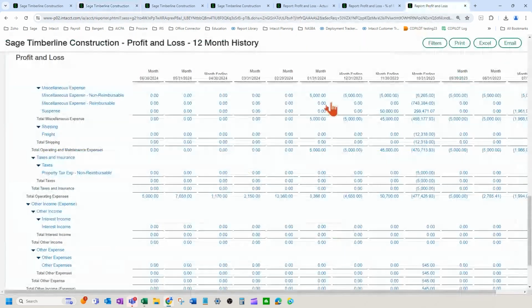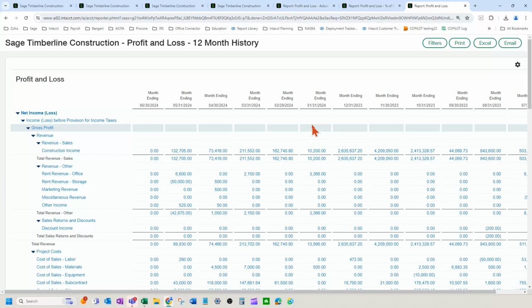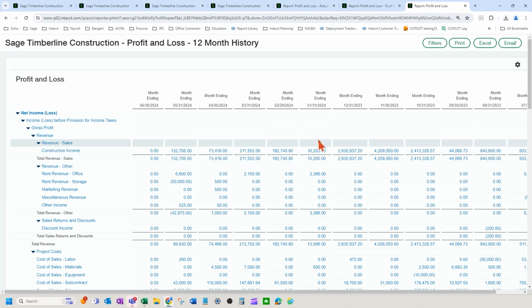So why don't we go back to that P&L statement that you had, the 12-month trailing, and why don't you run through some of the basic components here? I'm seeing we've got net income, we've got total revenue with sales, maybe total revenue with others. Why don't you walk us through some of those?